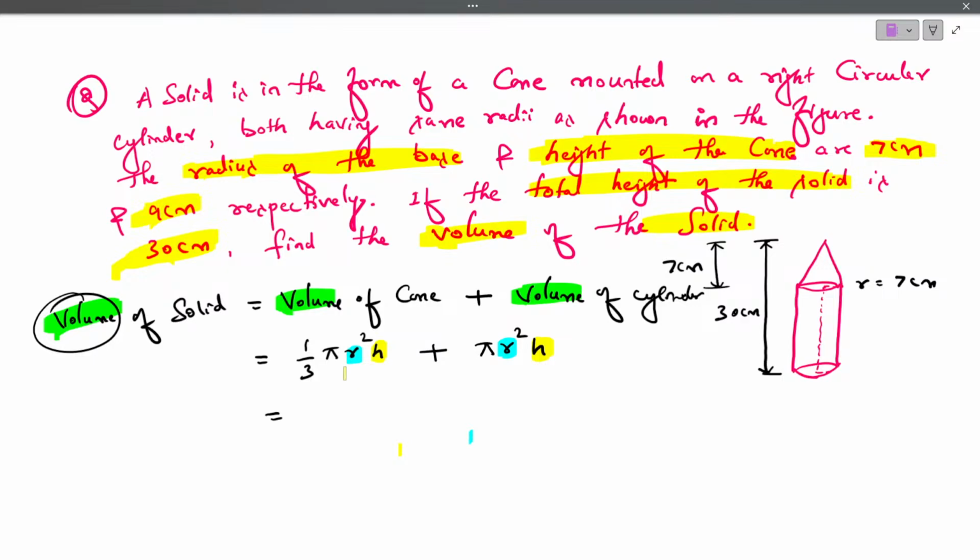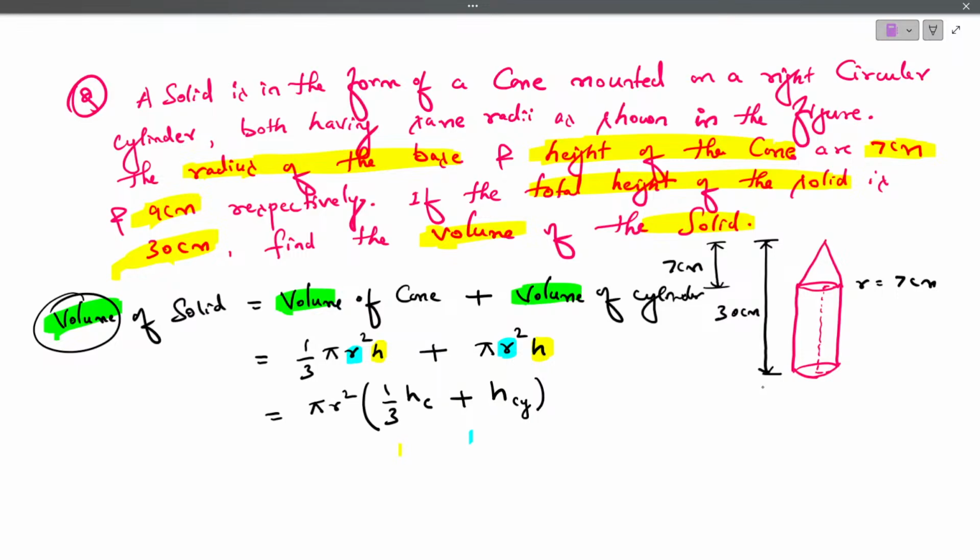Understood? Here the radius of both is the same, but the height is different. So if this type of question comes, what should we do? We take pi common because both sides have pi. R square common because both sides have r square. Both radii are equal, so we take r square common. Then what is left? 1 by 3 h of cone plus, with pi r square out, h of cylinder. So height of cone is separate, height of cylinder is separate.